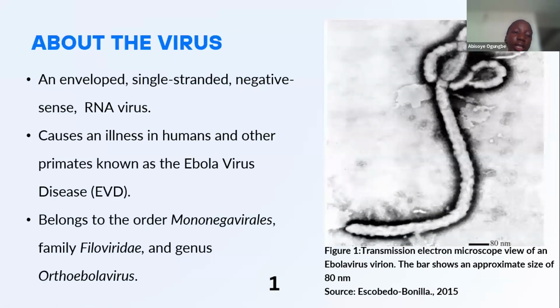So, what's Ebola virus? Ebola virus is an enveloped, single-stranded, negative-sense virus. It's the causative agent of a disease known as Ebola virus disease that affects humans and primates. It causes a highly infectious disease in humans and primates, and taxonomically, it belongs to the order Mononegavirales, the family Filoviridae, and the genus Ebolavirus. And this image here on my right is a transmission electron image of the Ebola virus. As you can see, its filamentous, thread-like structure.